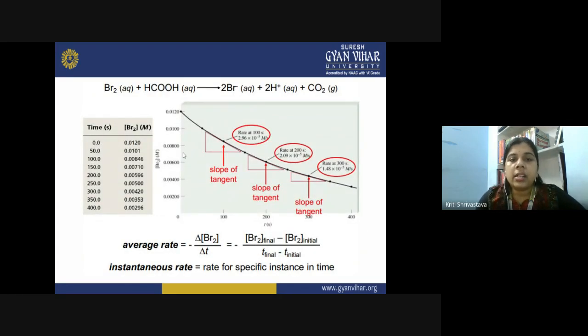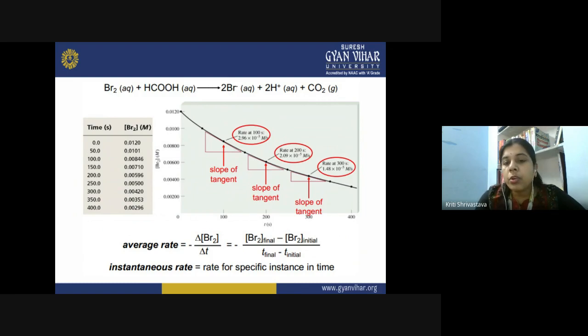So this is another example. This is in the aqueous phase, right? The previous example was in the gaseous phase, and this is an example in the aqueous phase. So you have Br2 in the aqueous medium plus formic acid, HCOOH, aqueous. After the reaction is complete, you get bromide ion in the aqueous medium plus 2 protons, and carbon dioxide is released in the gaseous form.